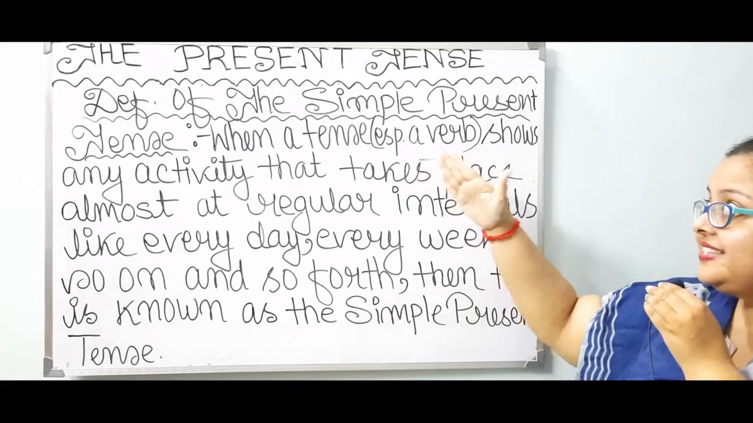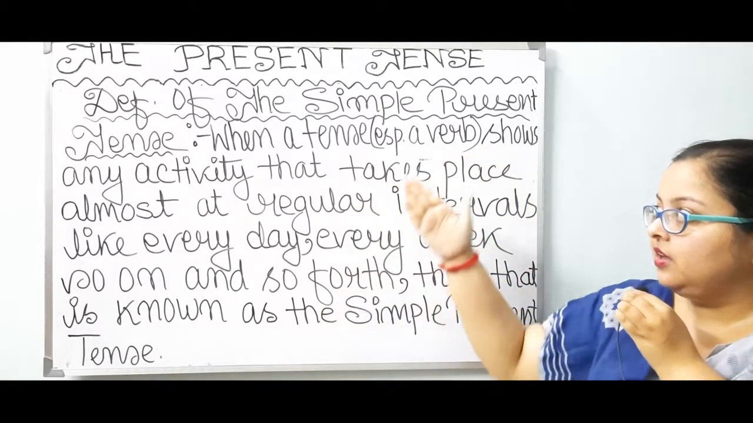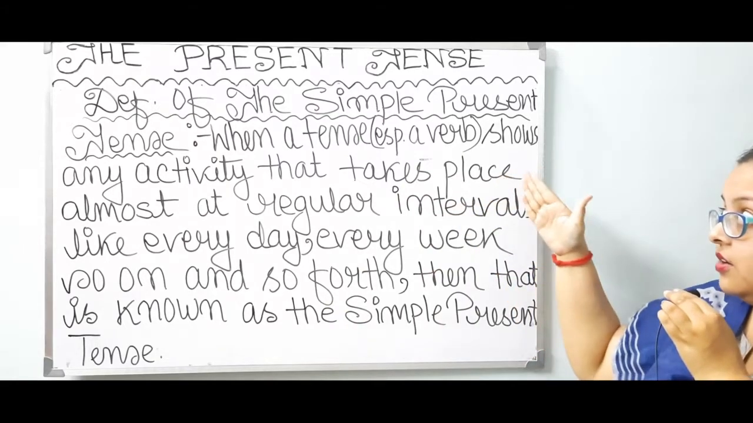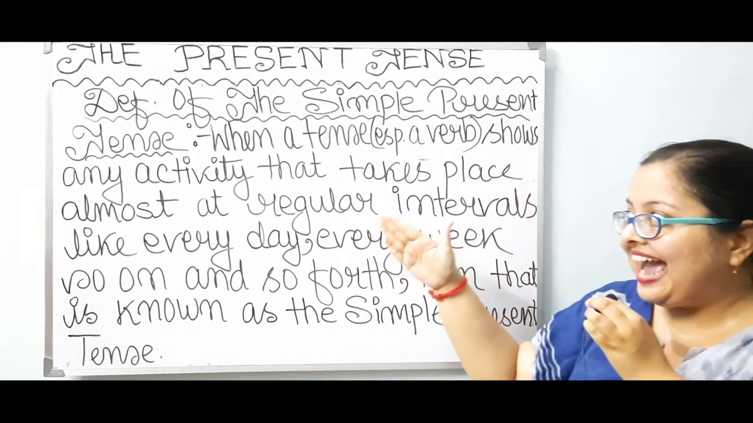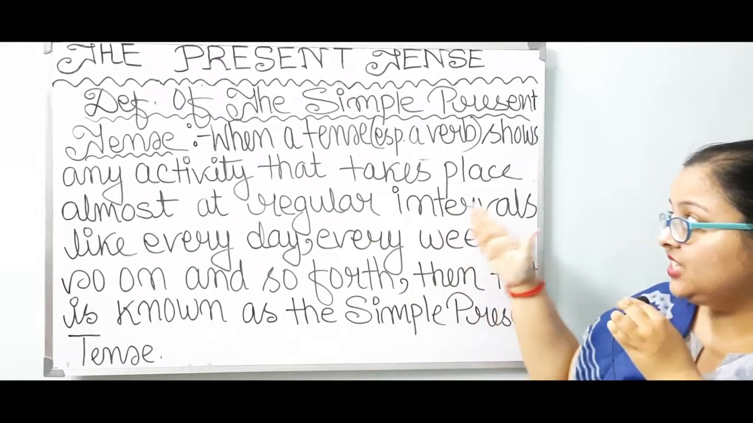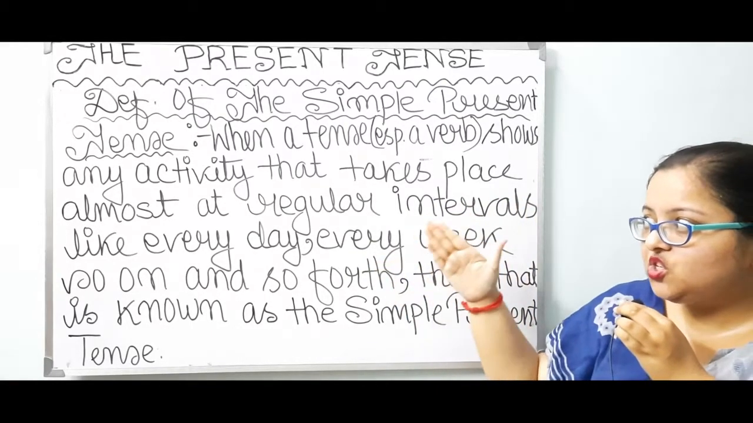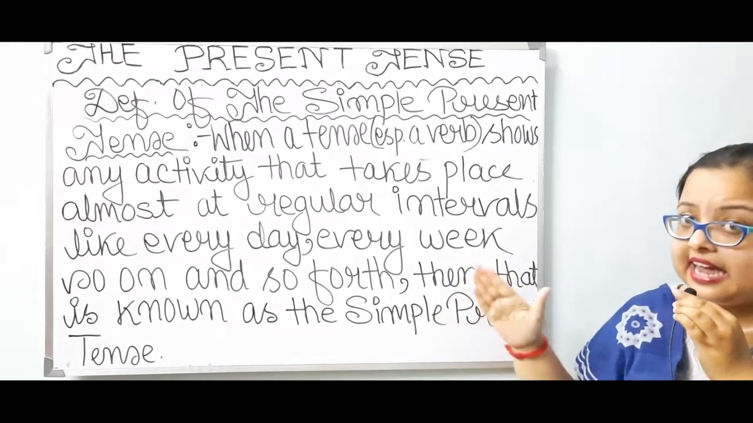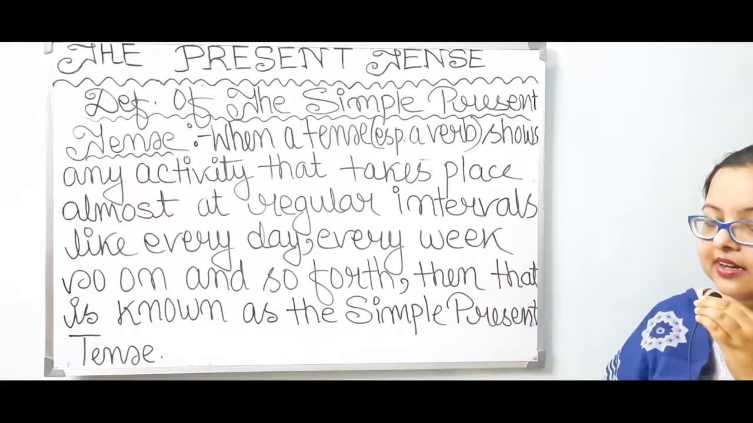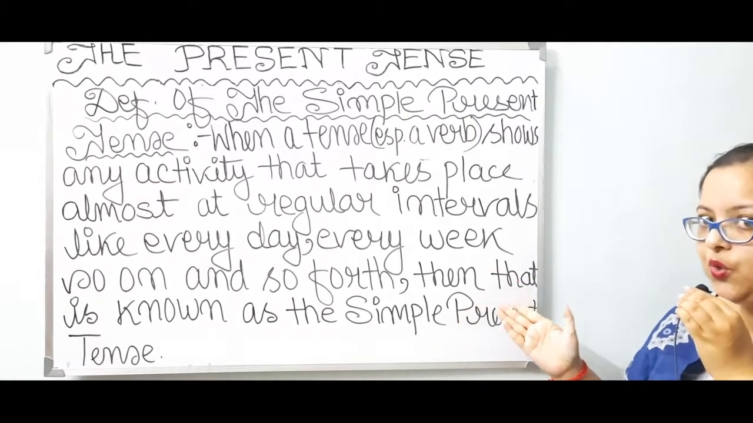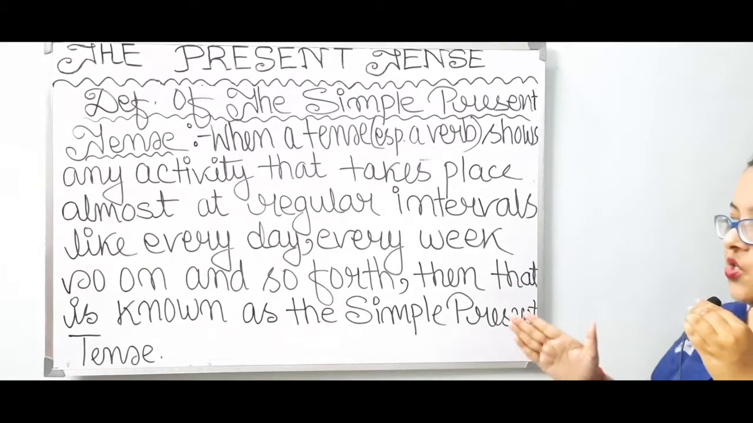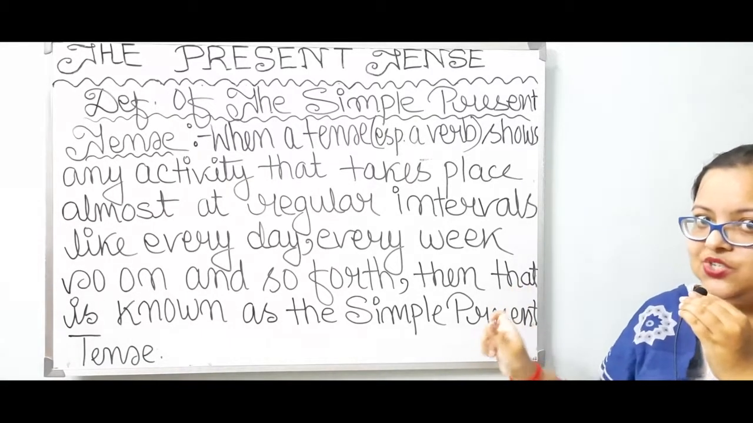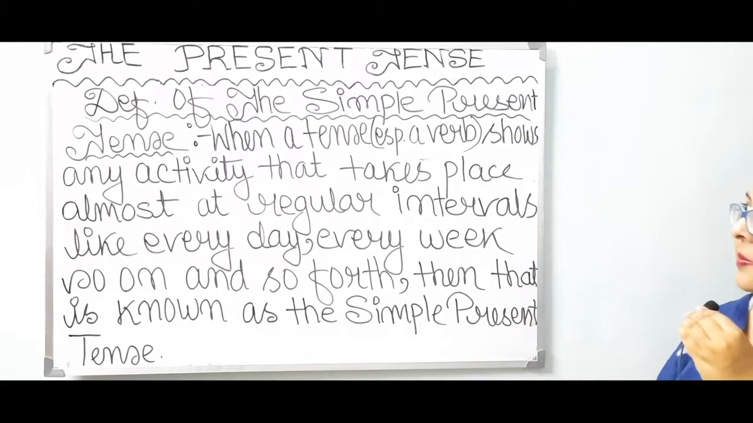Definition of the simple present tense. When a tense, especially a verb, shows any activity that takes place almost at regular intervals, like every day, every week, and so on, then that is known as the simple present tense.